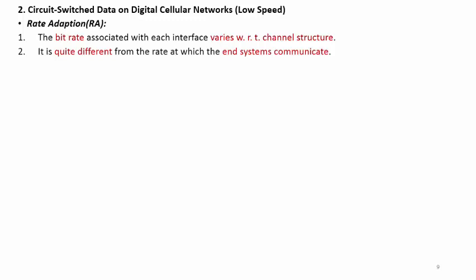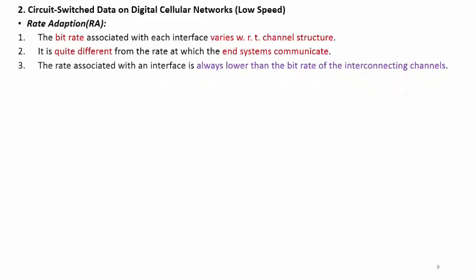The end devices which are available in the network or connected with the cellular network have different specifications, data rates, and connection or channel related information.